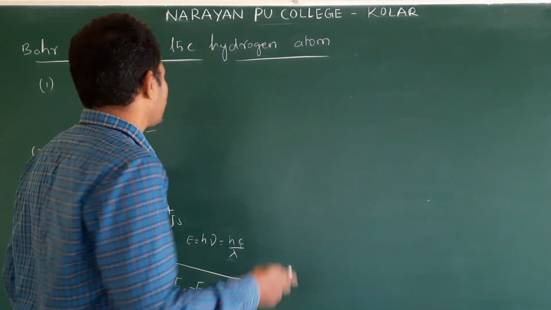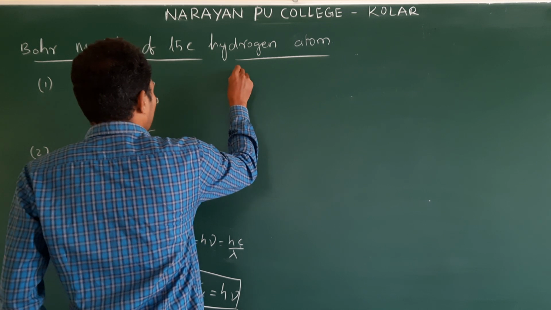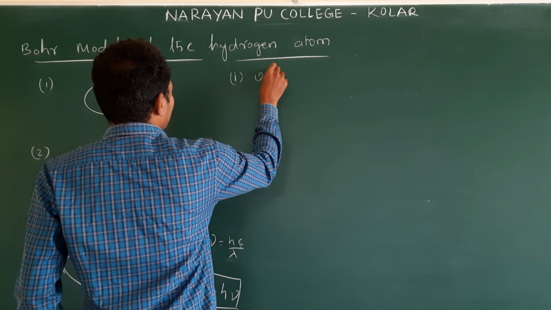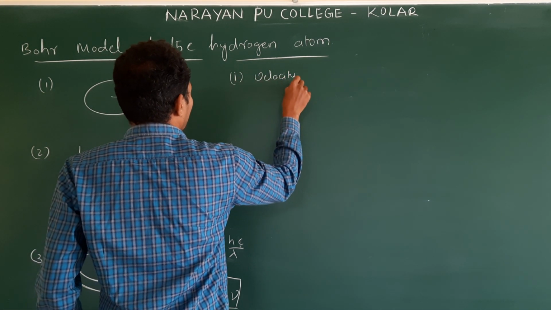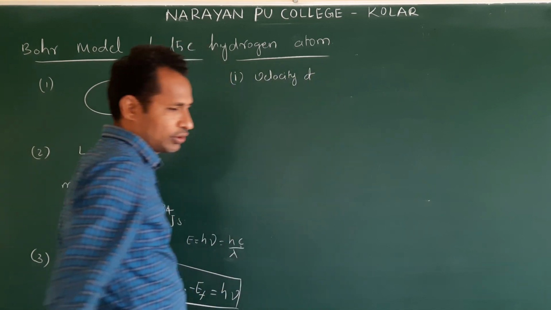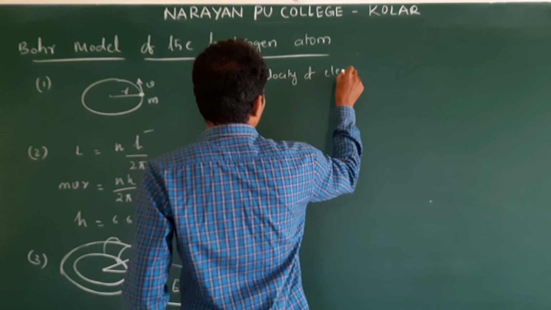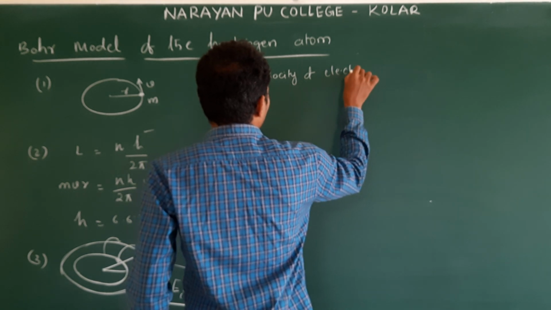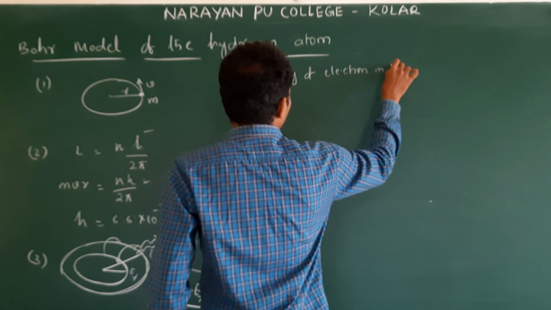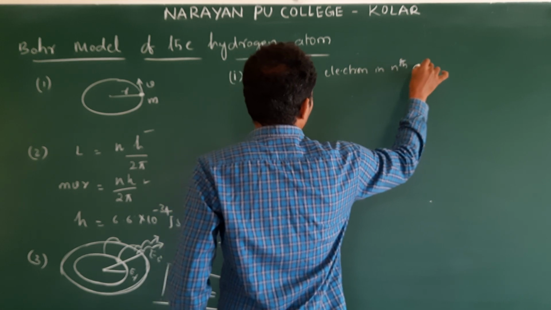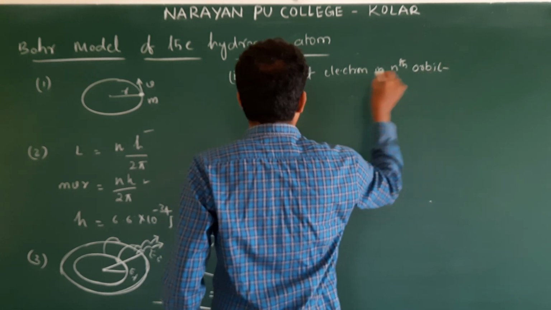So the first one is the velocity of the electron in the nth orbit.